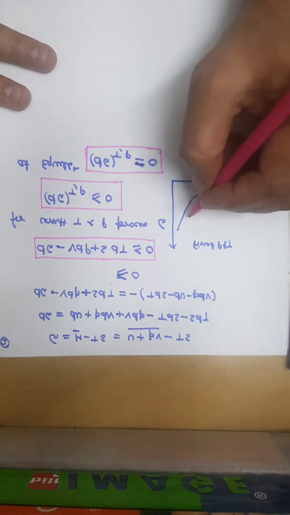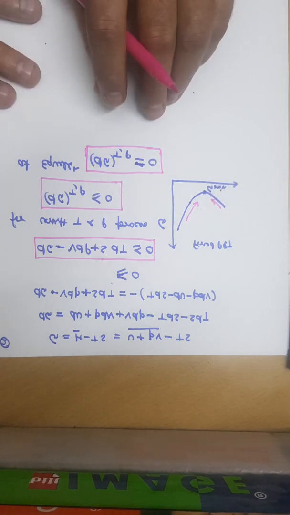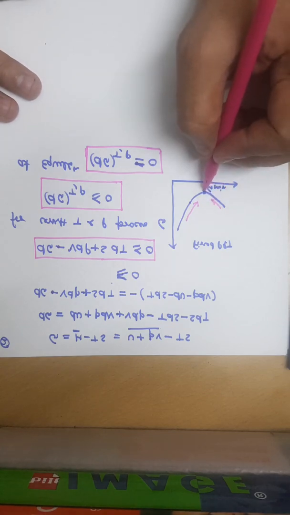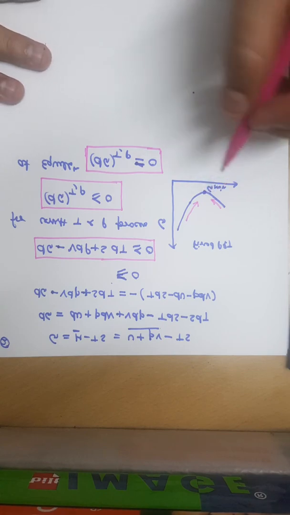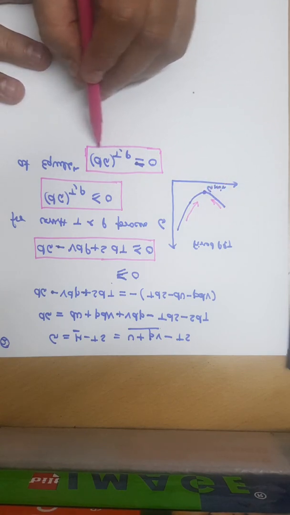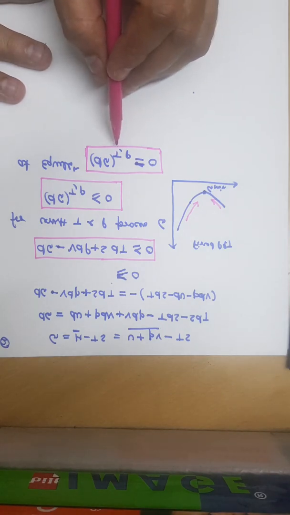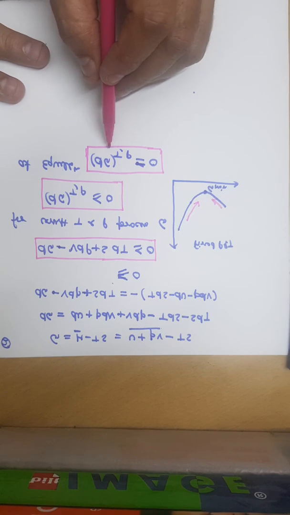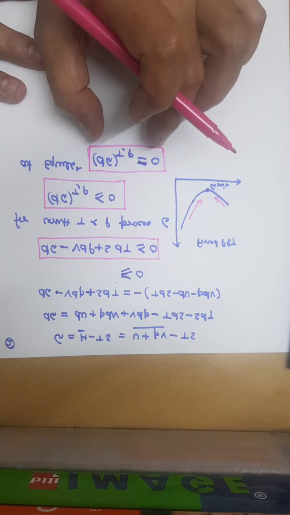Now the reaction will move toward the minimum value of Gibbs free energy. So please note that this equation provides a relationship among the properties of a system when it is at an equilibrium state. So this equation is also used as a criterion of chemical equilibrium.